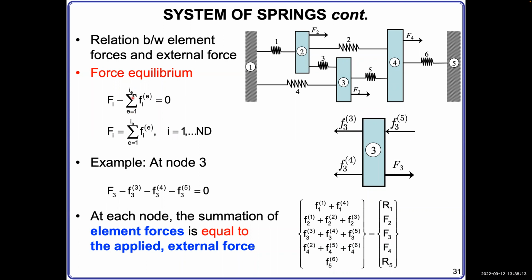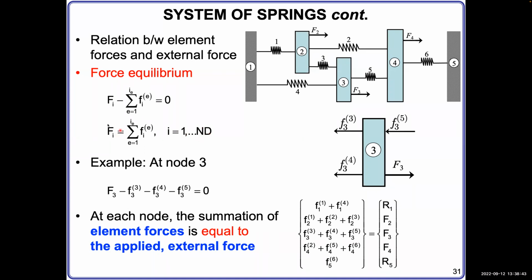How many springs are there, all on this node I? They are added together equal to 0. Here they actually cancel each other; they equal each other because they are assumed in the positive x direction. So we put external force and the internal force summation equal to 0. Here I equals 1 to ND, where ND is the number of nodes.